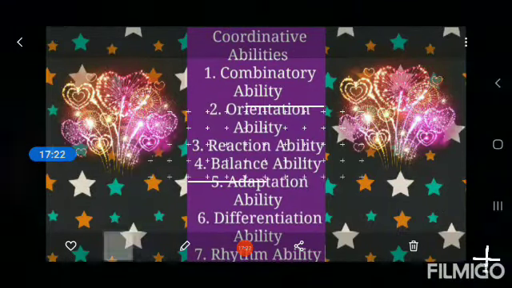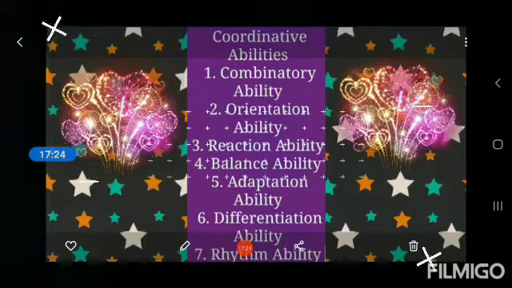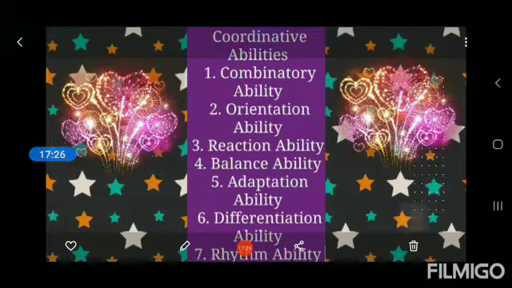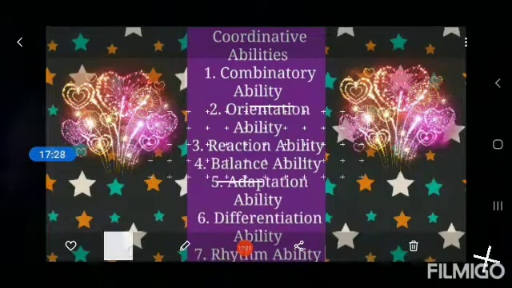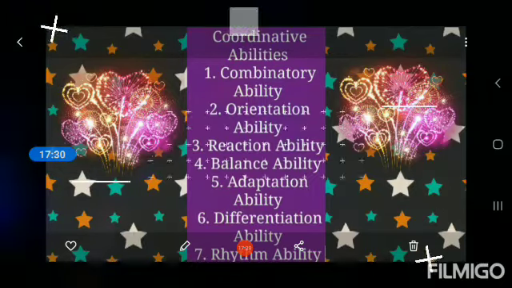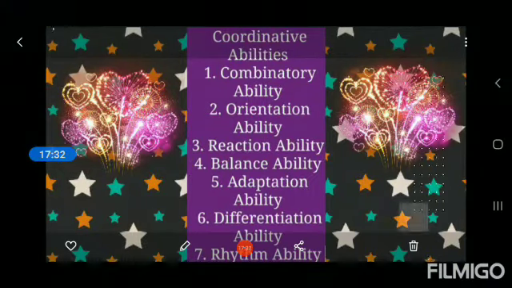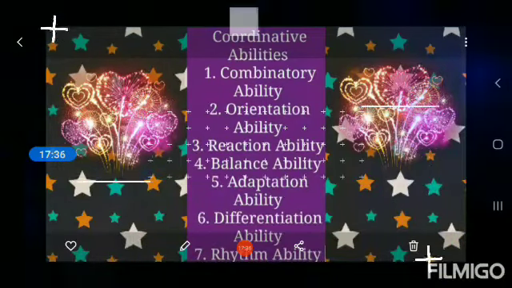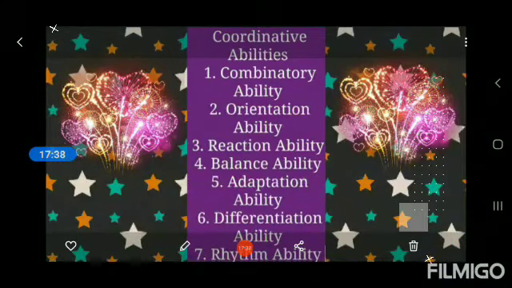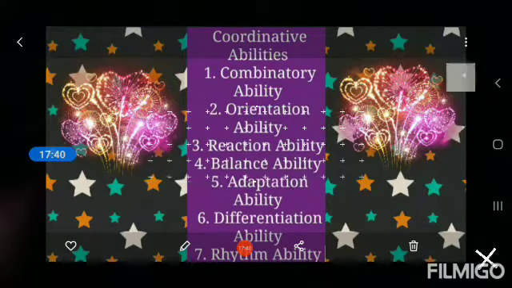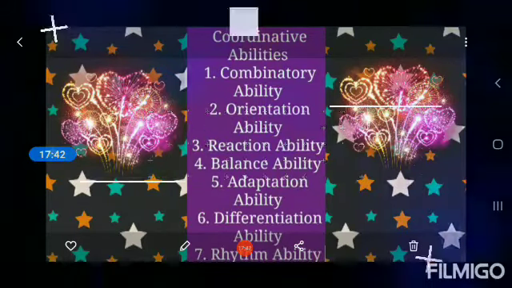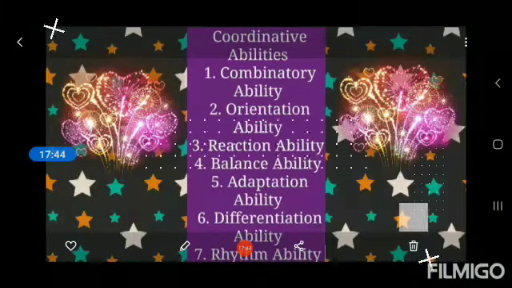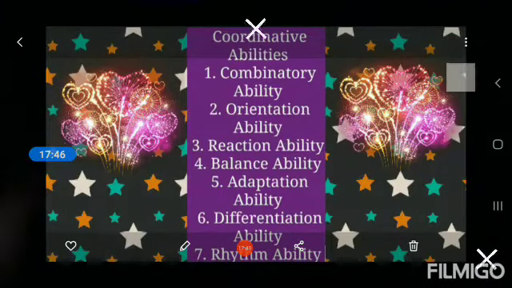For example, in boxing, the movements of hands, head, trunk and feet are essential to couple to achieve a certain goal. Coupling ability or combinatory ability means the ability to combine the movements of different body parts for performing perfect sports movements. Okay. Second one is orientation ability.